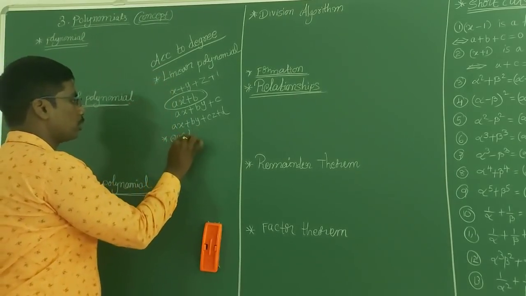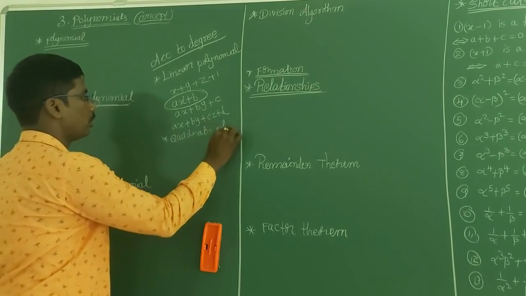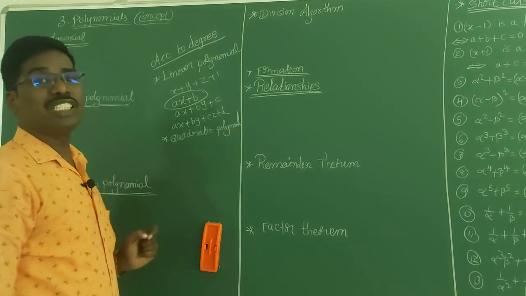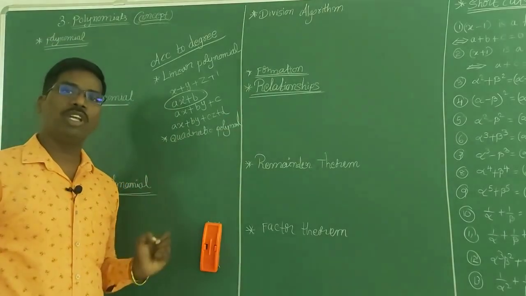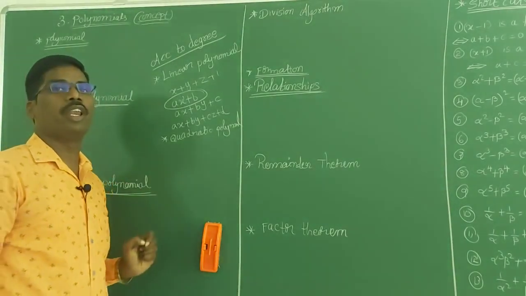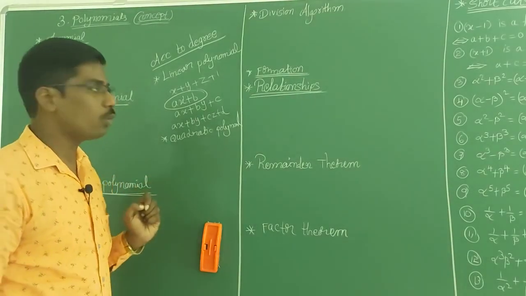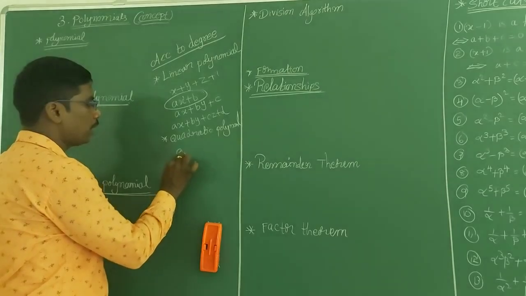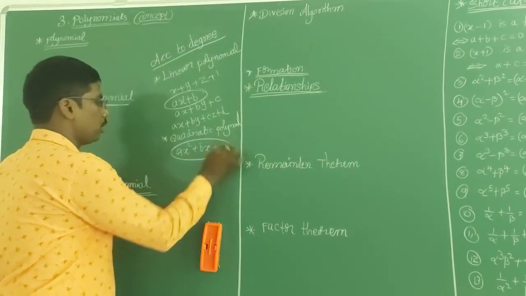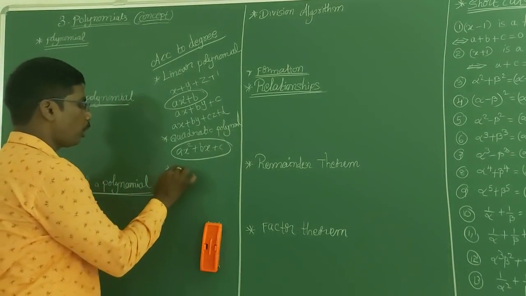quadratic polynomial. A polynomial which is having degree 2 is called a quadratic polynomial. Standard form is ax square plus bx plus c. This is the quadratic polynomial. Next, cubic polynomial.